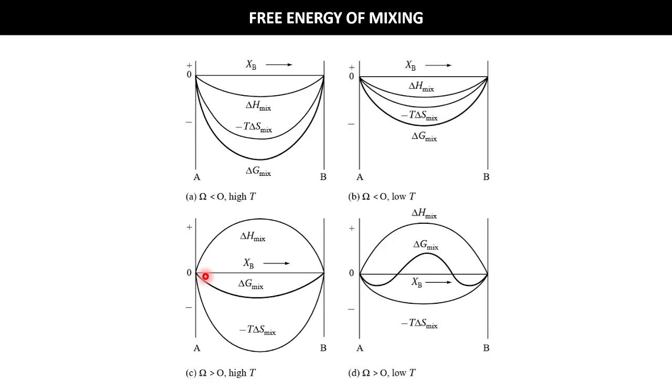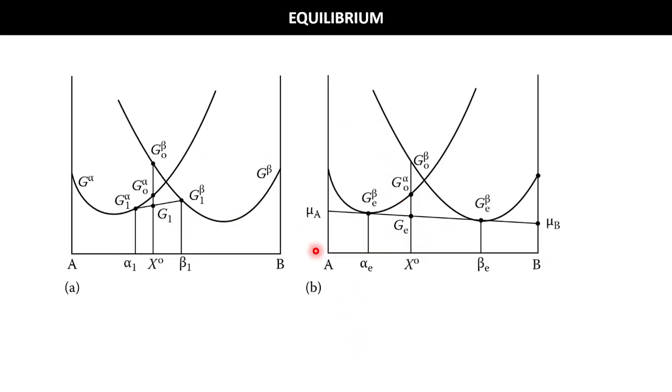And if the AB bond energy is less, it means it will try to mix. Okay, A atoms try to surround themselves with the B atom. There will be ordering, also called mixing, of AB atoms. At that condition we will get delta H mix as a negative value, and delta H mix being a negative value means it is exothermic. Okay, so these four possibilities we can see.